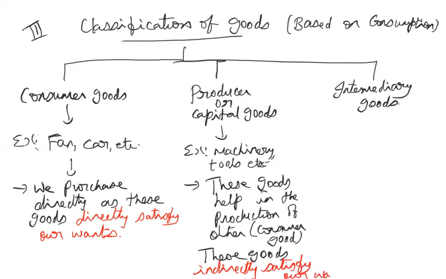We might not be directly demanding machinery. But if we demand a particular consumer good, automatically the machinery required for the production of that particular commodity will also be demanded more. So we are indirectly demanding these goods because these goods satisfy our wants indirectly. So that is the difference between the consumer goods and the capital goods.